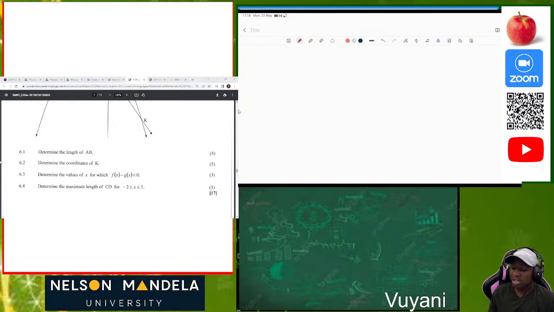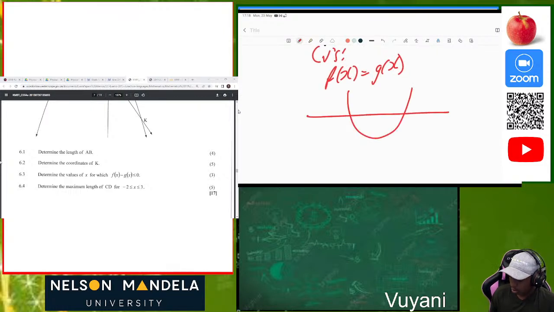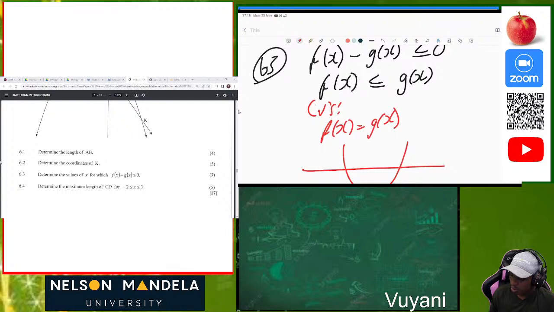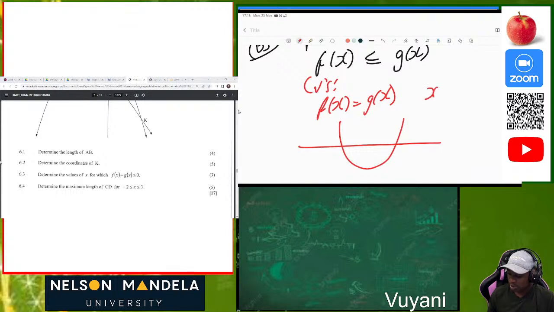So now we must actually determine and use those two functions. We can see that now we draw our graph. Initially we say that when we have these two equal to each other, that's what is our answer. Then after that, you can use those values, which is x is equal to 3 or x is equal to negative 2. So negative 2 here and 3.